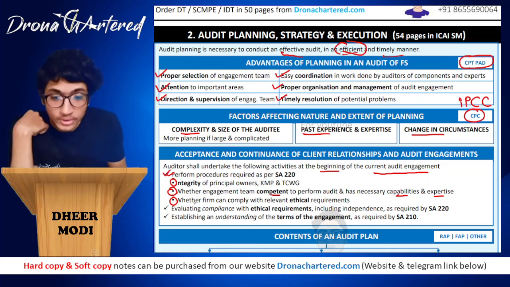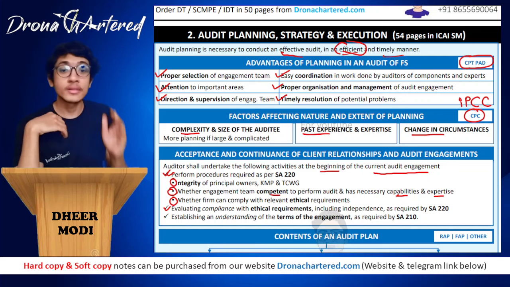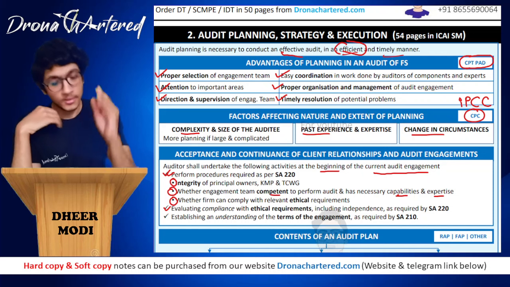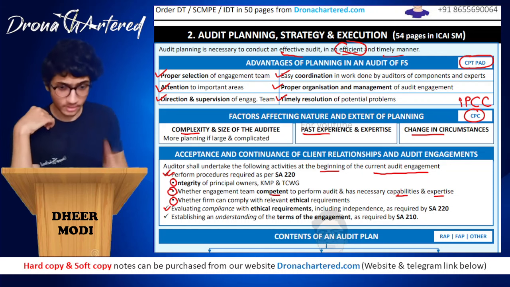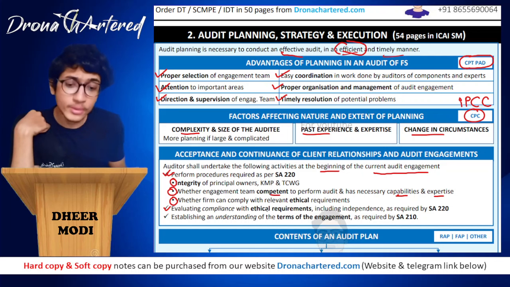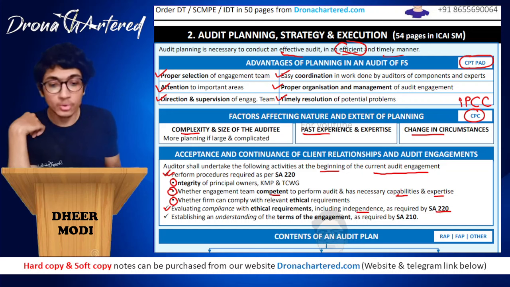Okay, so this was your SA 220. Now what is your next? Evaluate compliance with ethical requirements, including independence, as required by SA 220. Now this is again the same point, but from the ICAI module. This is strictly from the ICAI module. You can open any page and you will find it in the notes. So evaluate compliance with ethical requirements, including independence, as required by SA 220. Okay, so this is your independence and SA 220.